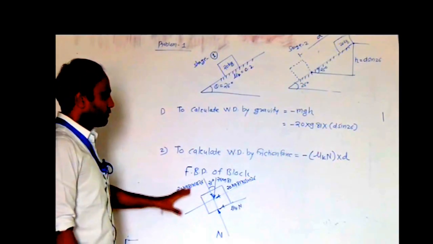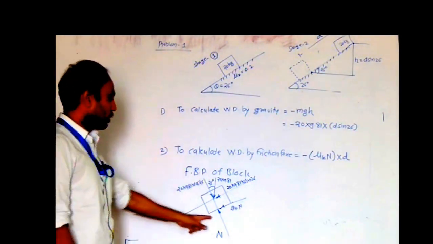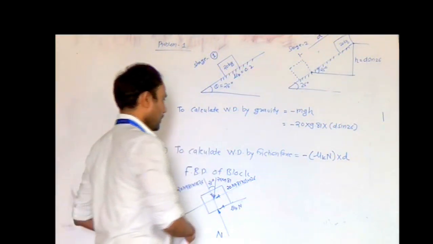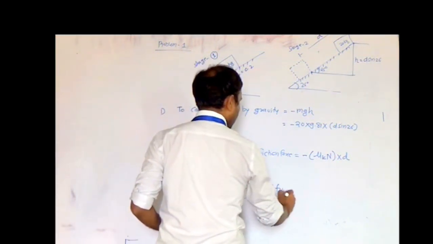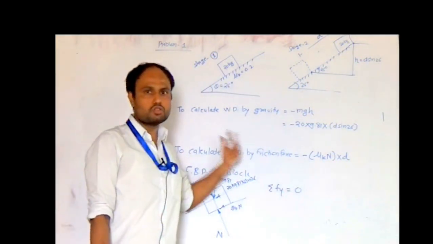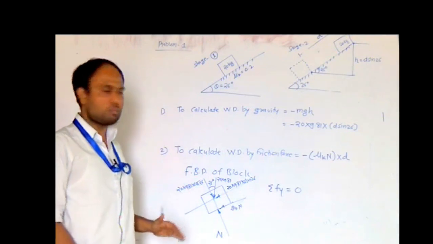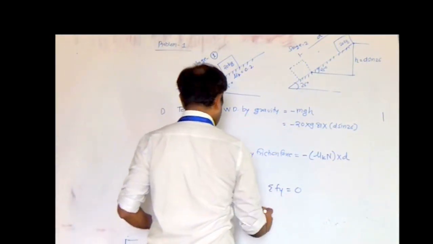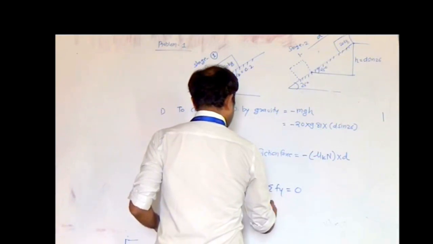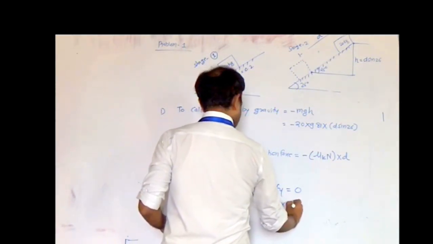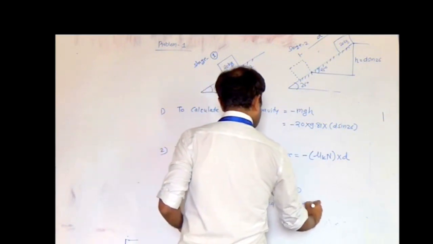In this free body diagram, we are supposed to calculate the normal reaction. For the normal reaction, we have to consider the summation of forces perpendicular to the plane, that is summation Fy equal to 0. In this case, we cannot write summation Fx equal to 0 because the block is moving. So we only consider Fy and calculate N only. Summation Fy: minus 20 into 9.81 into cos 26 plus N is equal to 0.